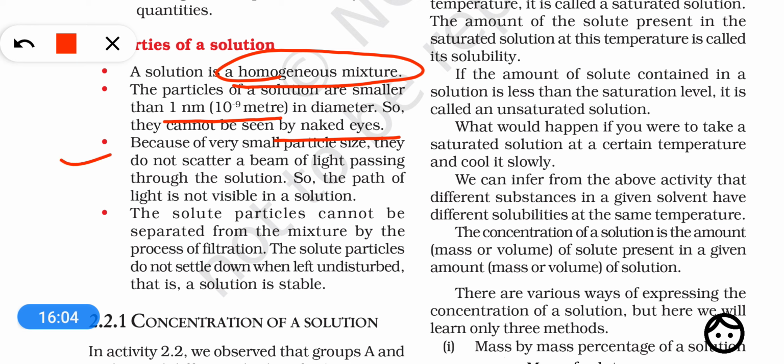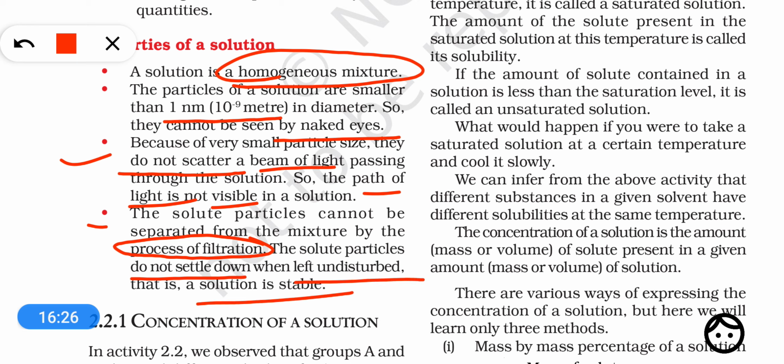Then the light is not scattered, so the particles of a solution do not scatter a beam of light, and the path of light is not visible through the solution. And finally, the particles of a solution cannot be filtered out, and they do not settle down when left undisturbed. That means a solution is highly stable. These properties you have to learn well, memorize well.